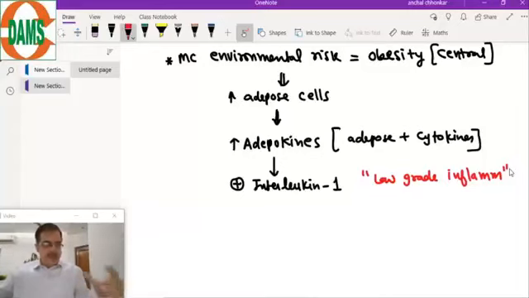Obesity you can prevent. The other one is genetic, which you can't prevent. So the most common is obesity. There are increased adipokines released, and there is a stimulation of interleukin 1. So what happens? From the adipose tissue, there is also release of free fatty acids.